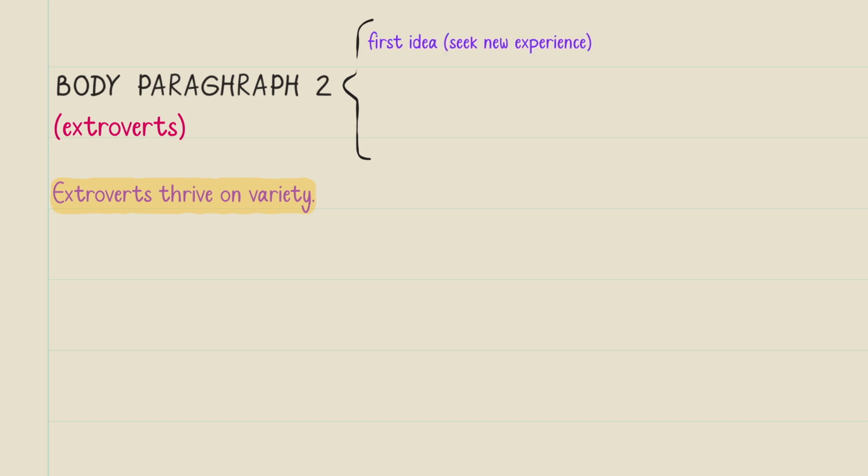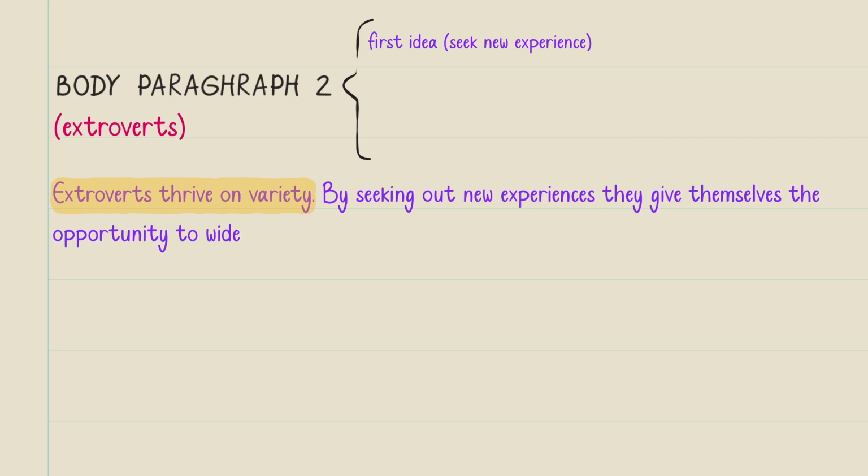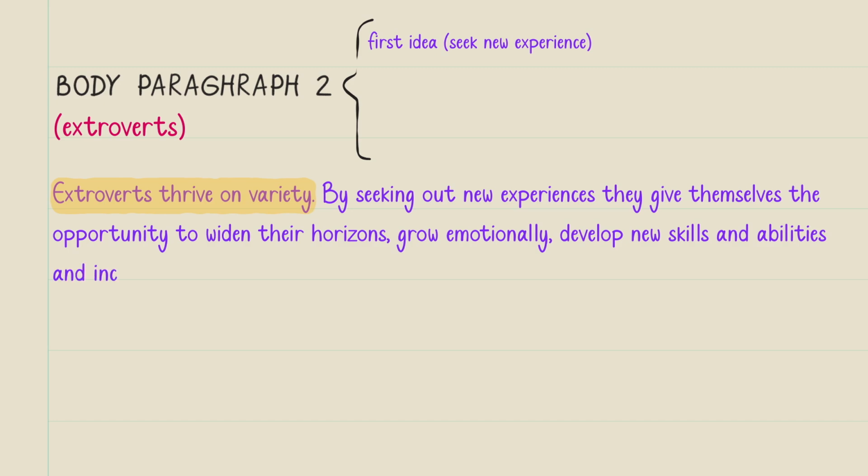The first one: by seeking out new experiences, they give themselves the opportunity to widen their horizons, grow emotionally, develop new skills and abilities, and increase the size of their social circle. So this is the new experience that they gain, the opportunity to widen their horizons. All right, so this is our first reason. So what happens? We should write about the consequence or result of this.